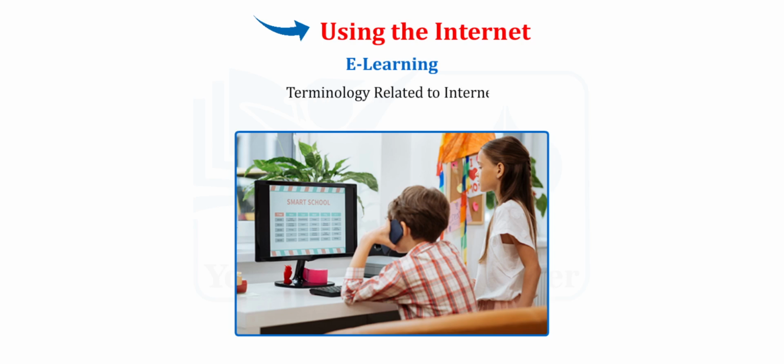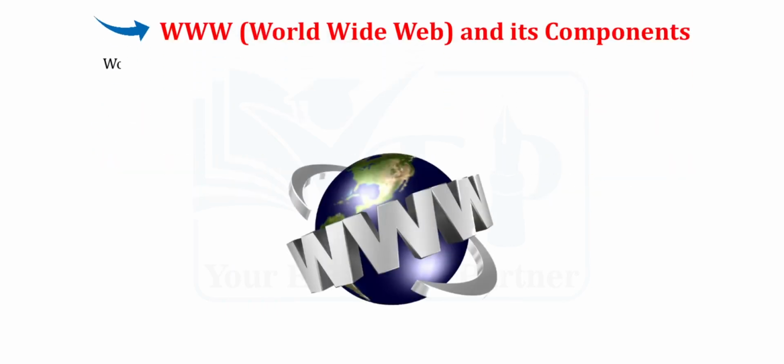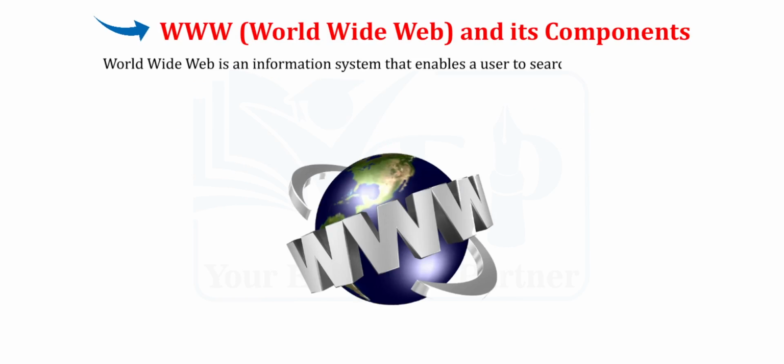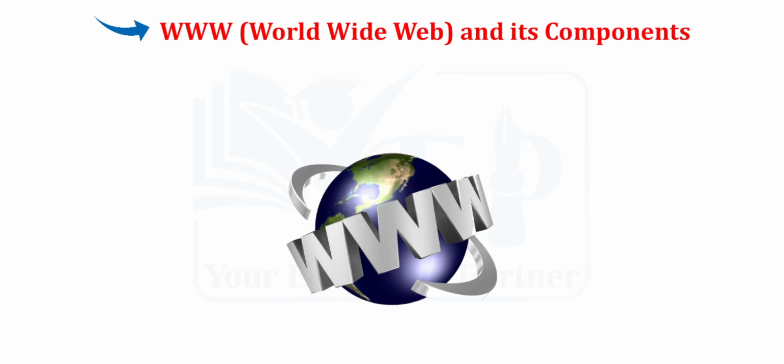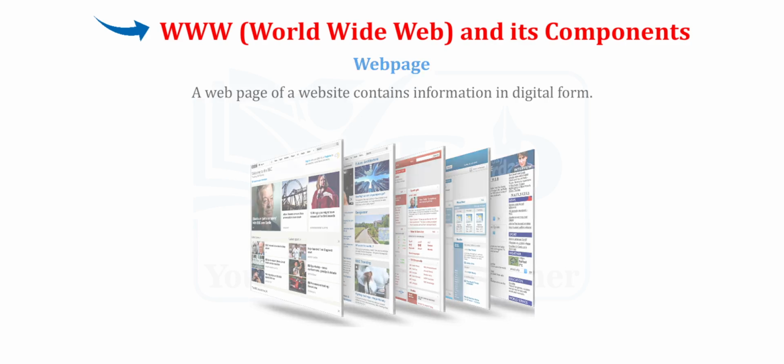Terminology related to Internet. www, World Wide Web, and its components. World Wide Web is an information system that enables a user to search for information by moving from one document to another. It is also referred to as www. Web page. Just like your book has pages that contain printed text, a web page of a website contains information in digital form.